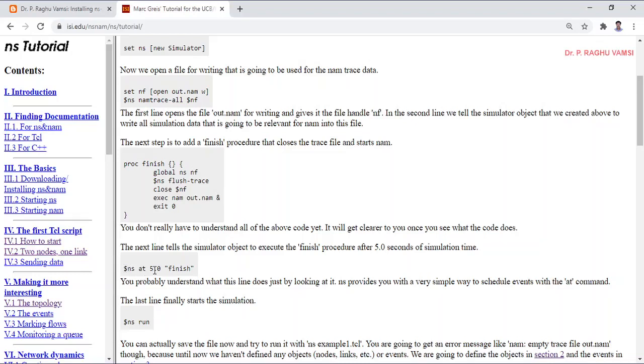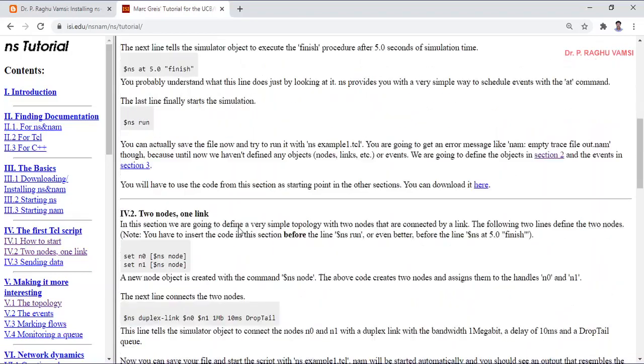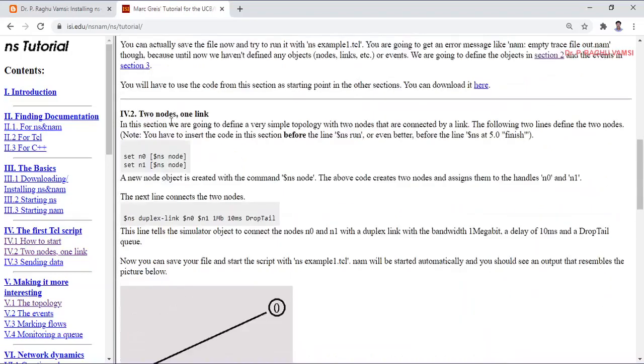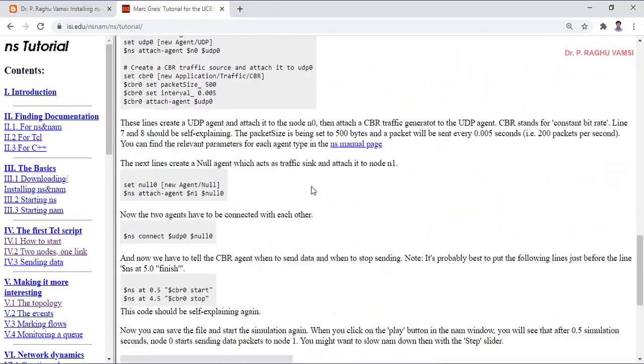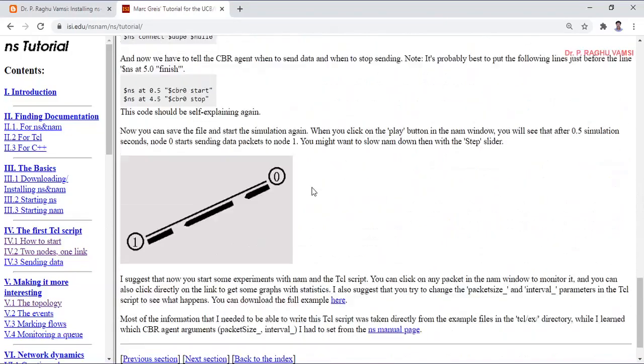Here, ns at 5.0 is nothing but the simulation time. In network simulator, whenever you are running simulations, it defines how long you are supposed to run the simulation. 5 means 5 seconds, 10 means 10 seconds. So whatever number you identify here is nothing but seconds. And finally, ns run. So this is the simple program that you can see here.